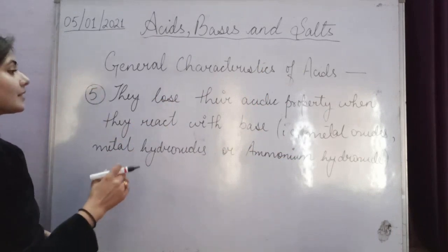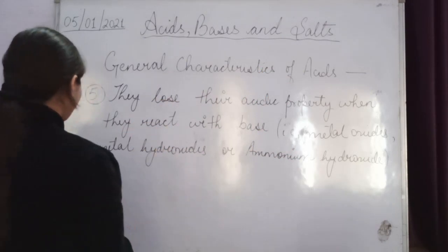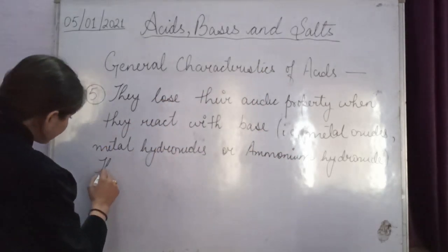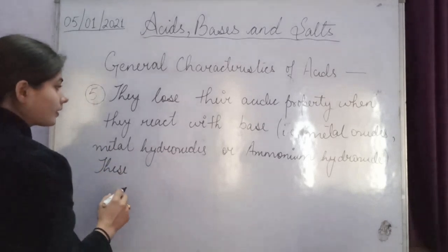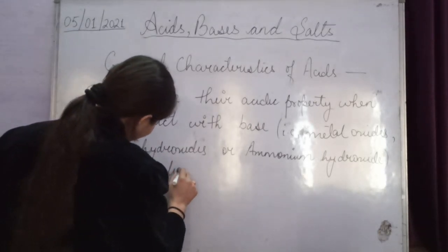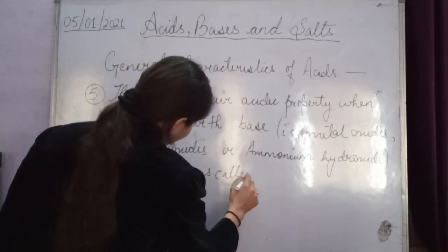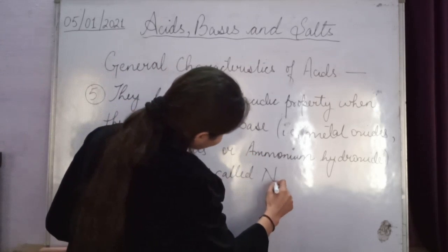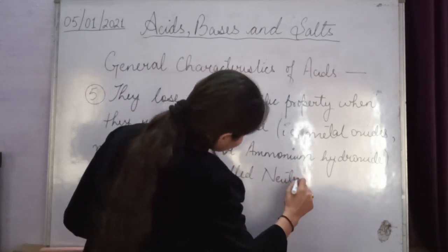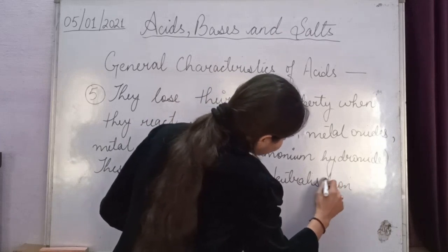These reactions are actually called a neutralization reaction. Remember this, neutralization reaction.